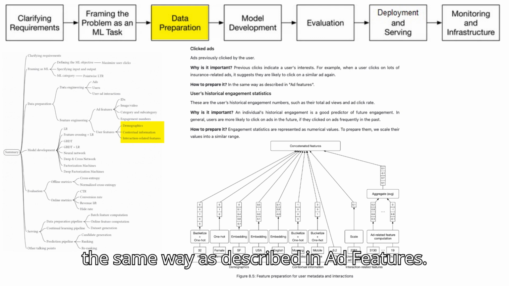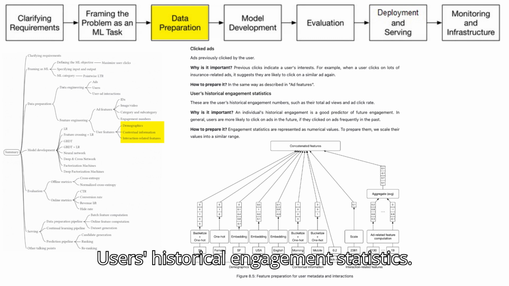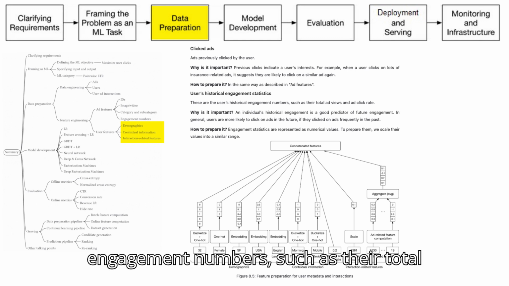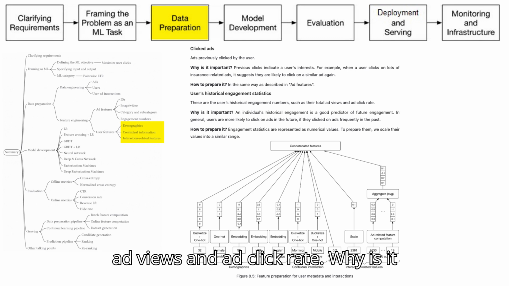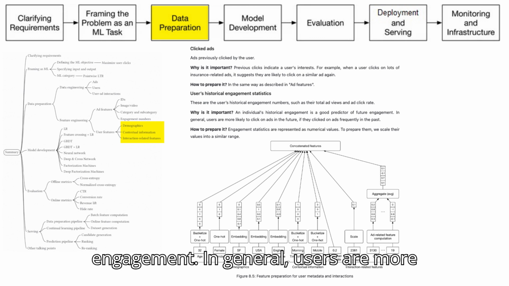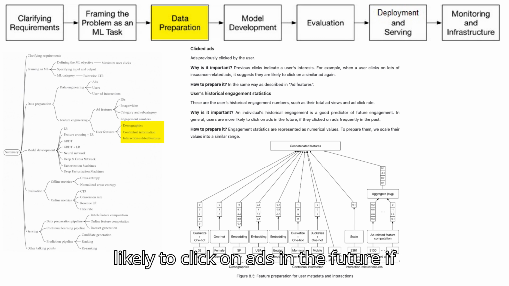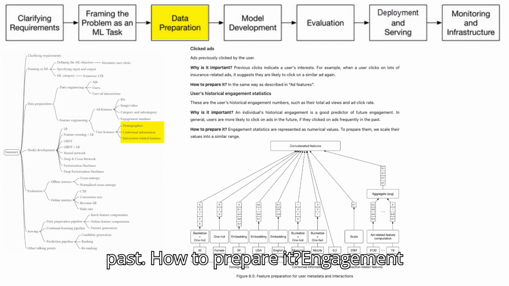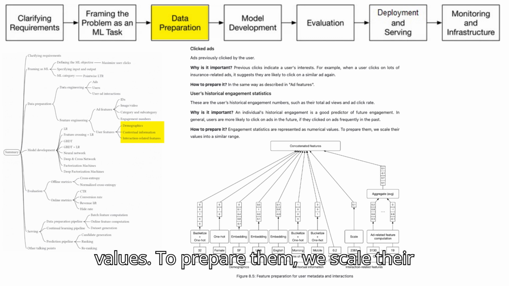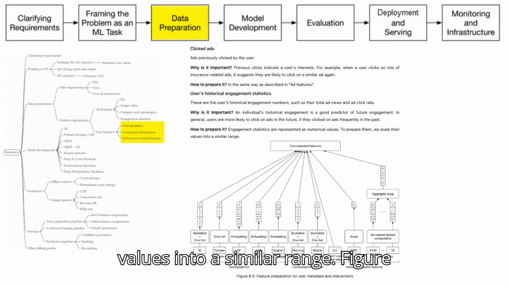In the same way as described in ad features. Users' historical engagement statistics. These are the user's historical engagement numbers, such as their total ad views and ad click rate. Why is it important? An individual's historical engagement is a good predictor of future engagement. In general, users are more likely to click on ads in the future if they clicked on ads frequently in the past. How to prepare it? Engagement statistics are represented as numerical values. To prepare them, we scale their values into a similar range. Figure 8.5. Feature preparation for user metadata and interactions.